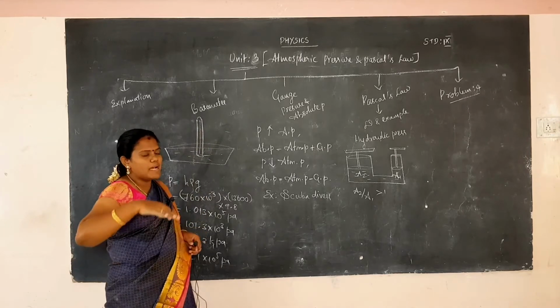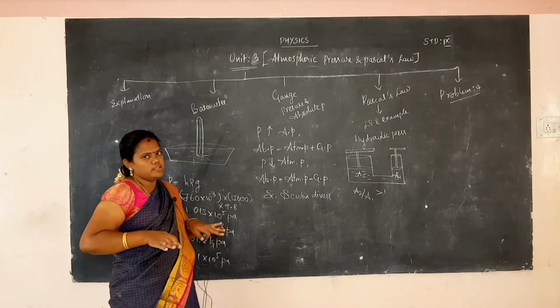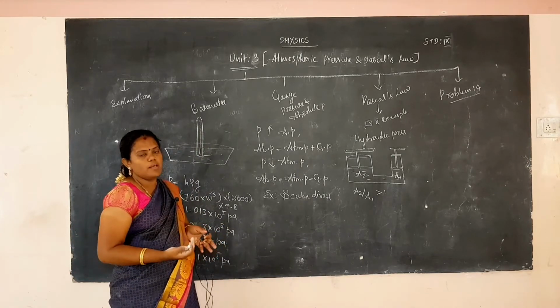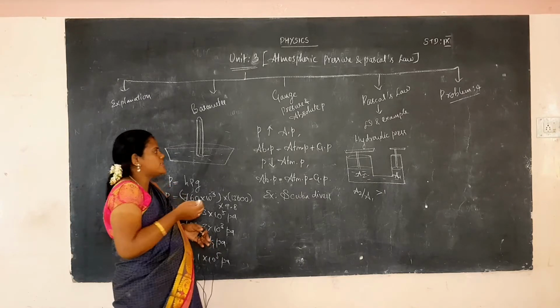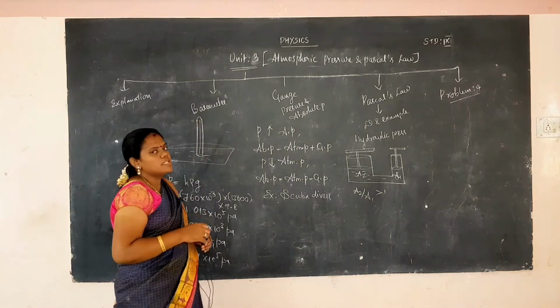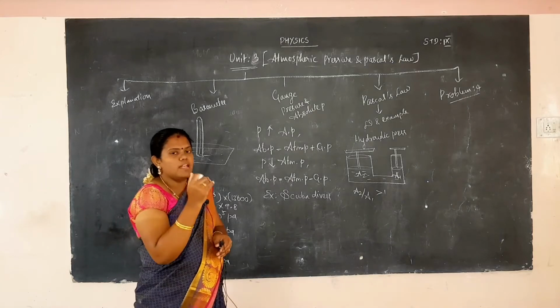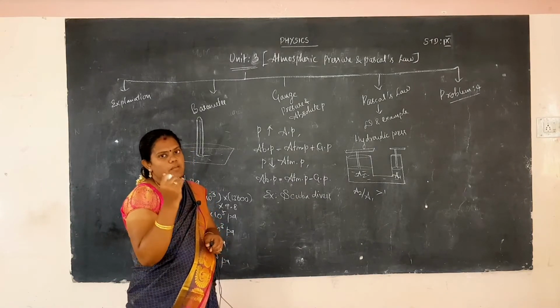The atmospheric pressure pushes on the mercury, and the mercury rushes into the glass tube. The mercury level indicates the atmospheric value.